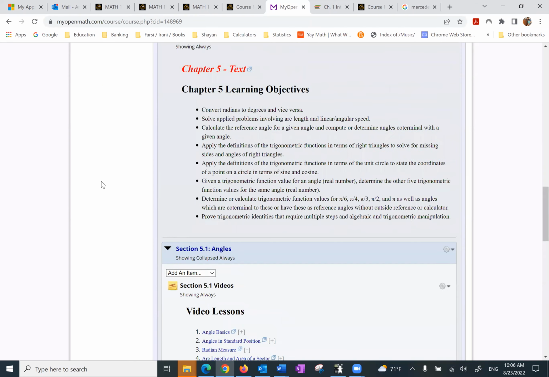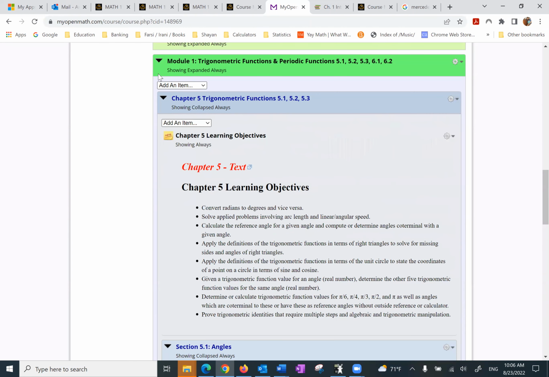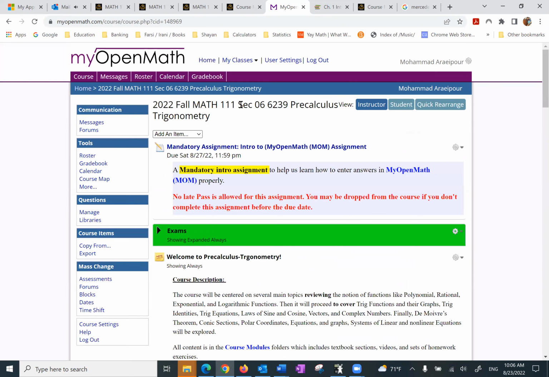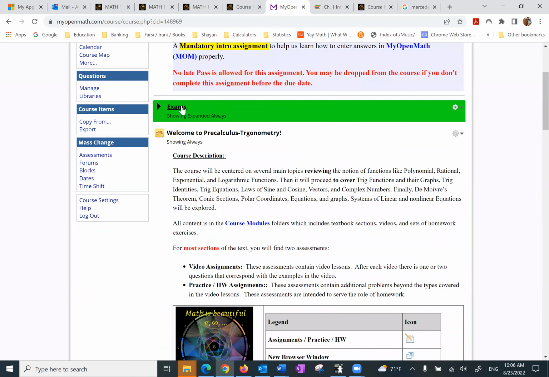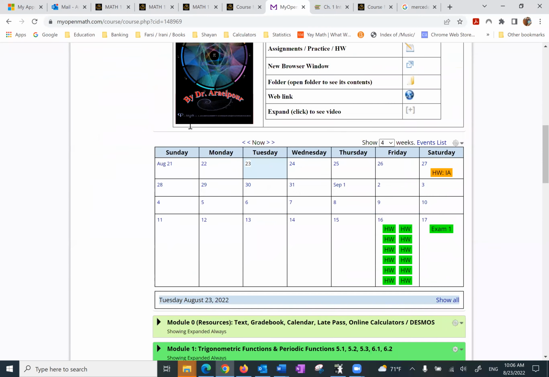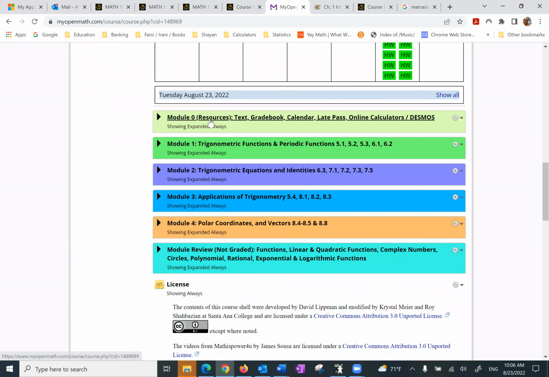So let's quickly recap. When you go to My Open Math through Canvas, you first do your introduction to My Open Math assignment, and you do it immediately. Exams, you can ignore them for now. I'll discuss that further when we come to the exam week. We have the course description, we have the calendar, we have module 0, that is the resources. Okay, you start with module 1.